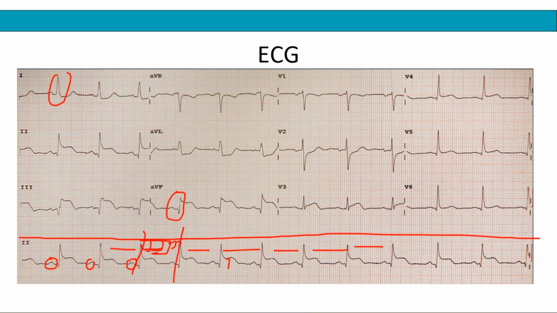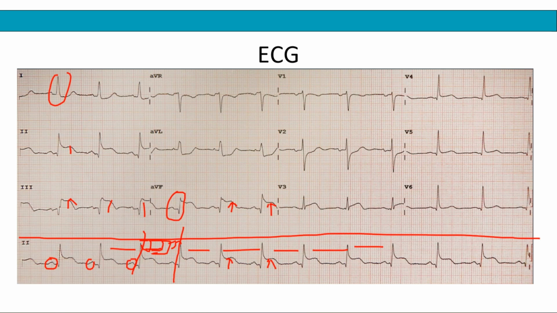This is where we seem to have some abnormality. You see that there's an elevation here in lead 2. So the ST segment is elevated in lead 2. If you come to lead 3, the same thing is happening here. The ST segment here is also elevated. And yes, in aVF as well, you can see there's elevation of the ST segment. So in lead 2, lead 3, and aVF, there's ST segment elevation.